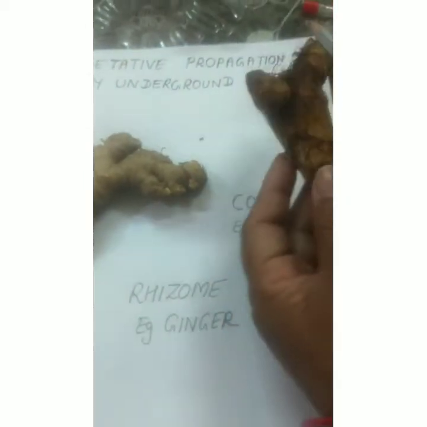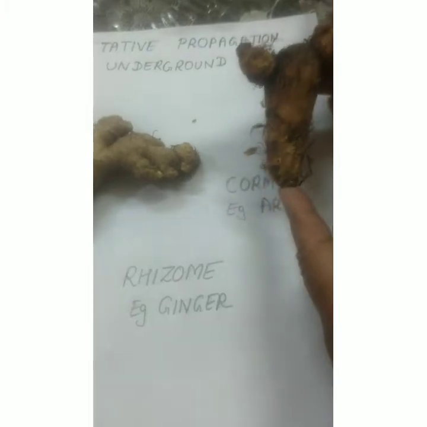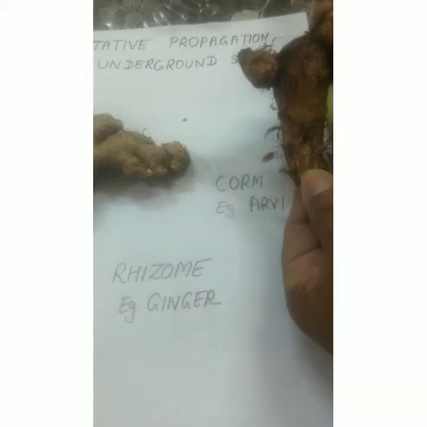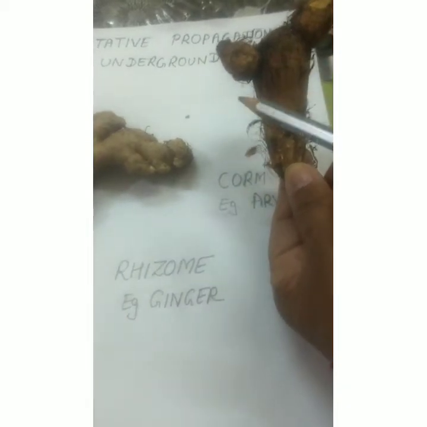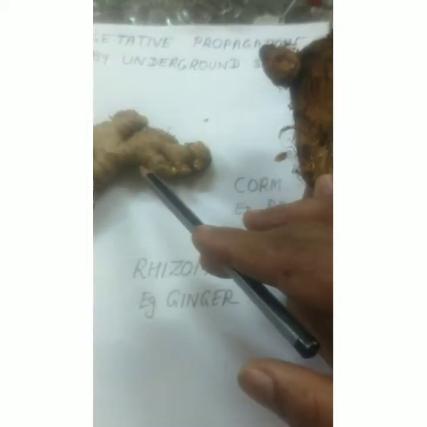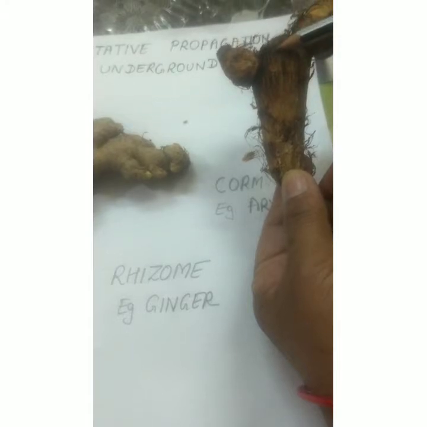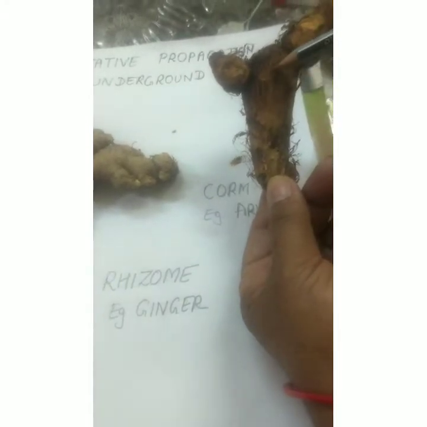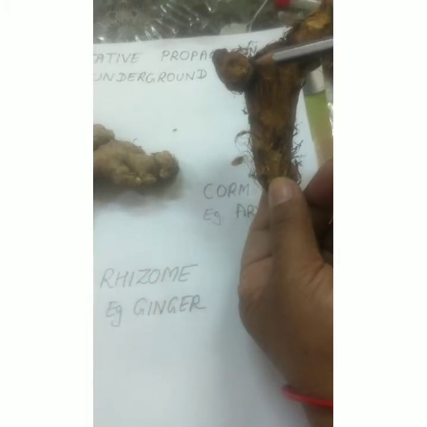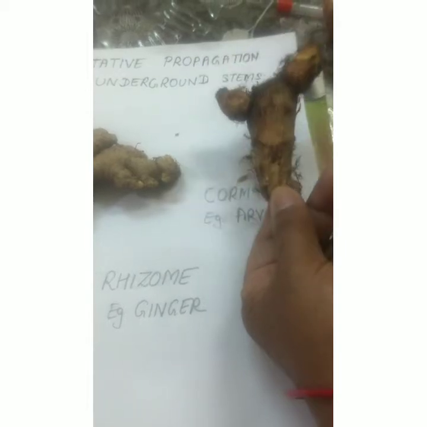Here in this case of corm, example is Arvi. Corm is also a type of rhizome only. The only difference is that rhizome is growing horizontally and corm is growing vertically. So in favorable conditions, what happens? Buds start arising, and each of these buds can give rise to a new plant.